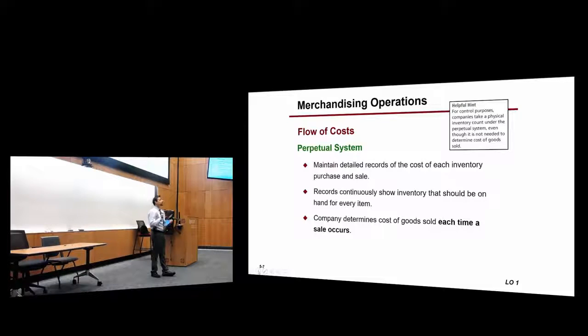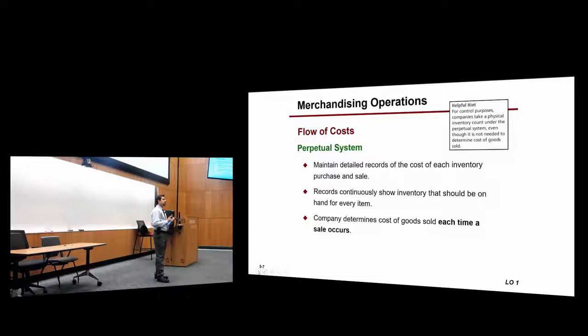The difference between the physical count and the balance according to the company's books will have to be adjusted for. So the company will have to make an adjustment to update the balance between what they think they have and what they actually have.